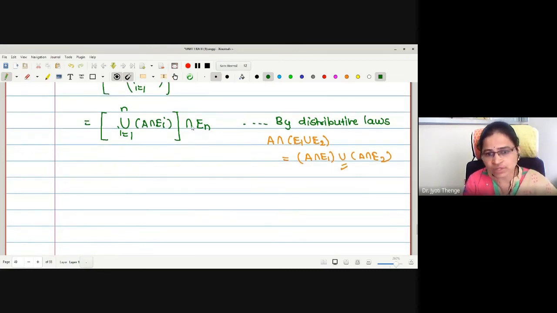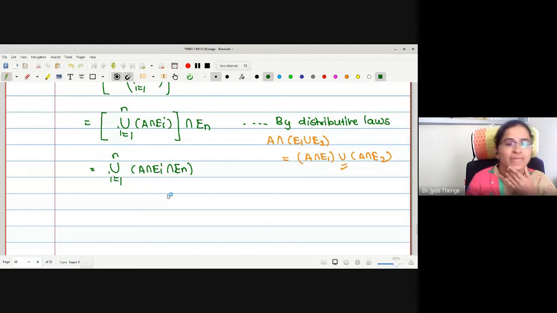Then how should I follow this intersection also? Is it union i equals 1 to n of A intersection Ei intersection En? Is that okay? Intersection is taken with every set and then a union. Again, which law have I used? Distributive laws, no? Intersection with union. Okay, is that fine to everyone? This is A intersection Ei, intersection En.